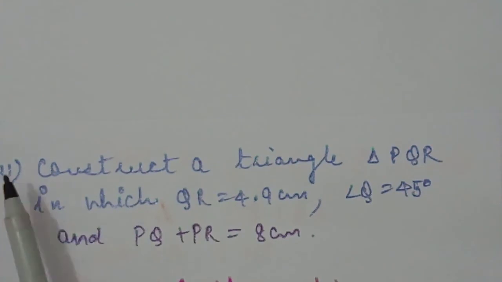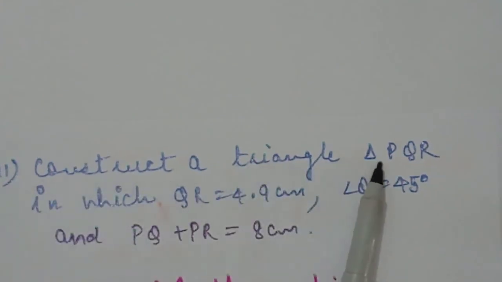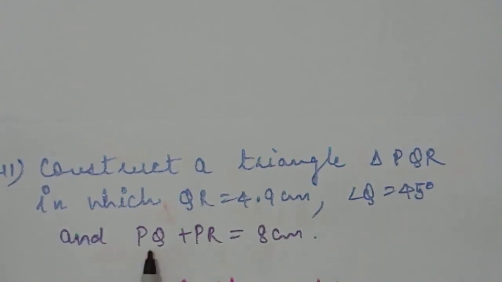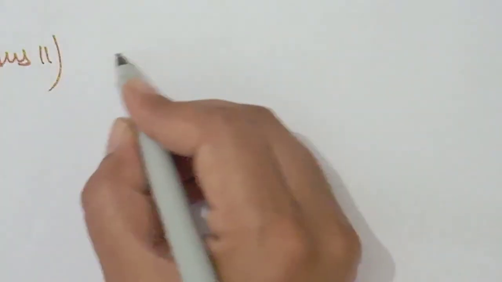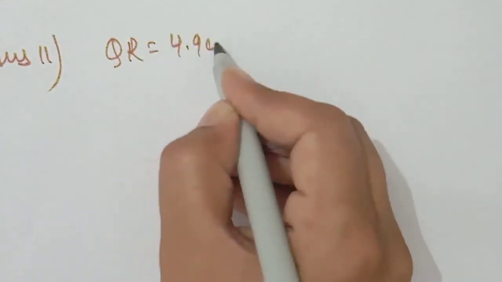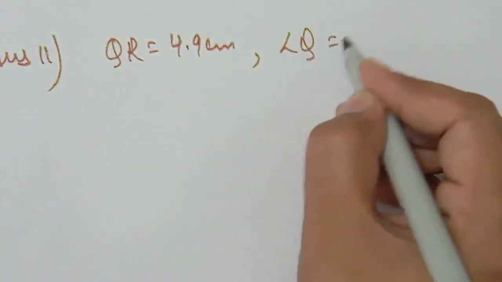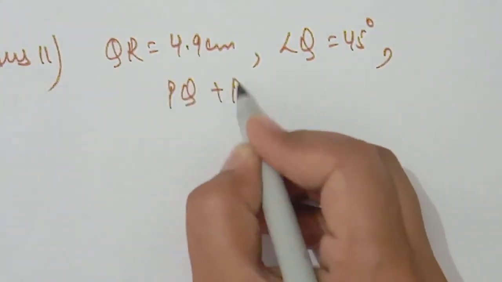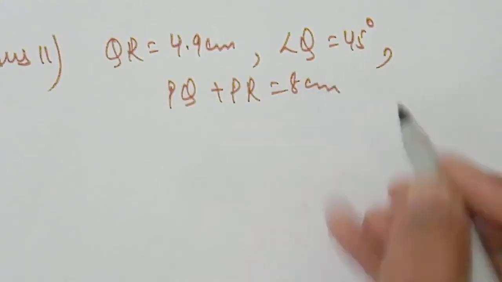Now students, question number 11, the last question from your test. Construct a triangle PQR in which QR is equal to 4.9 centimeter, angle Q is equal to 45 degree, PQ plus PR is equal to 8 centimeter. So students, we have to draw this construction.